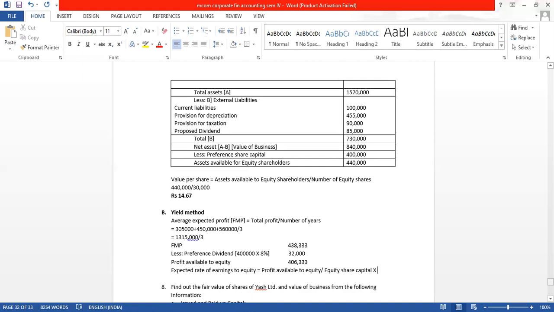in some sums you will find that they have taken the capital only, and in some sums you will see that they have taken equity shareholders fund. Both ways are correct. So into 100 is the formula. Not taken reserves, only capital. So substitute the formula.